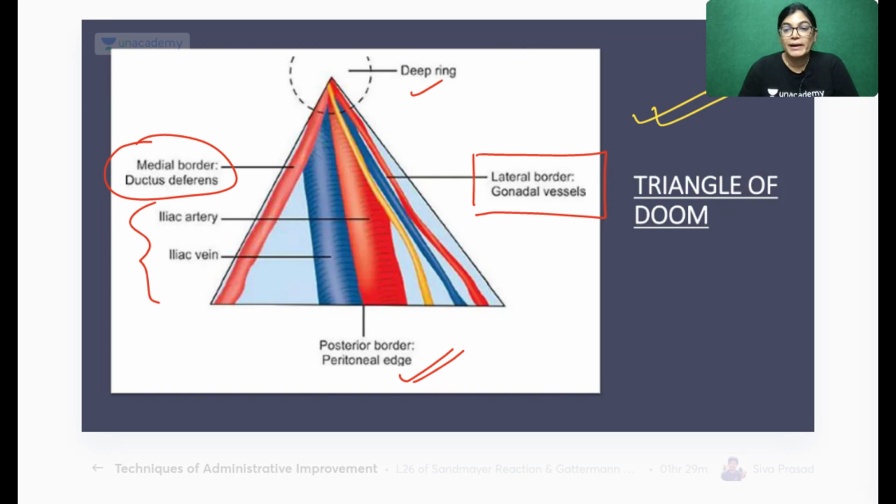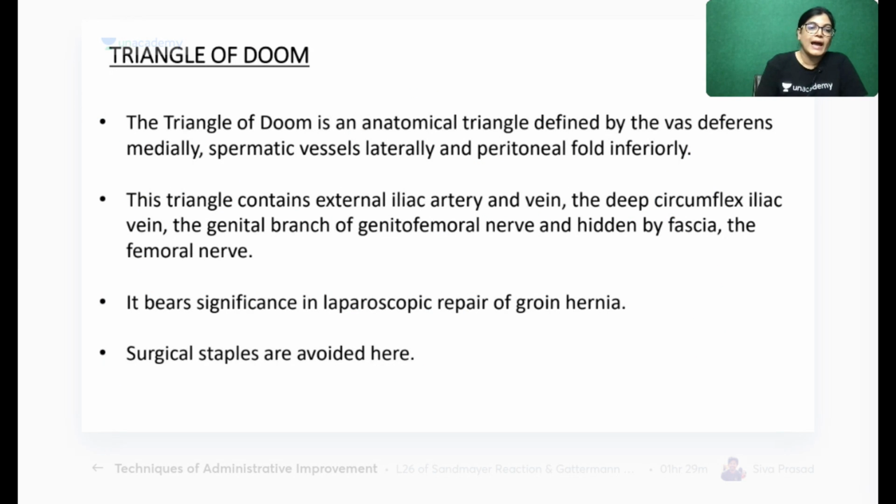The triangle of doom and triangle of pain lie close to the inguinal triangle. For inguinal hernial repair, surgeons have defined these two triangular spaces: one is the triangle of doom, another is the triangle of pain. The boundaries are important. This is very important for MCQs. In previous years' NEET PG questions, we have seen that these triangular spaces are always included for MCQ sessions.